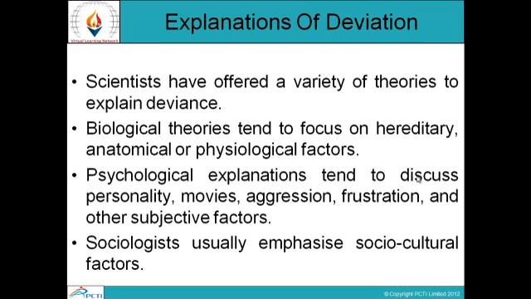Explanations of deviation. Scientists have offered a variety of theories to explain deviance. Biological theories tend to focus on hereditary, anatomical, or physiological factors. Psychological explanations tend to discuss personality, motives, aggression, frustration, and other subjective factors. Sociologists usually emphasize socio-cultural factors. So sociologists focus on socio-cultural factors, biological theories focus on heredity, and psychological ones on aggression and personality.